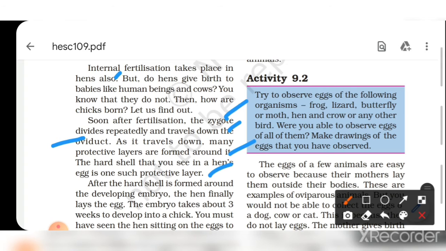The embryo takes about 3 weeks to develop into the chick. एम्ब्रियो से चिक को डेवलप होने में कितना टाइम लगता है? 3 वीक्स लगते हैं. कितने लगते हैं? 3 वीक्स. They take 3 weeks to develop the chick in the embryo.